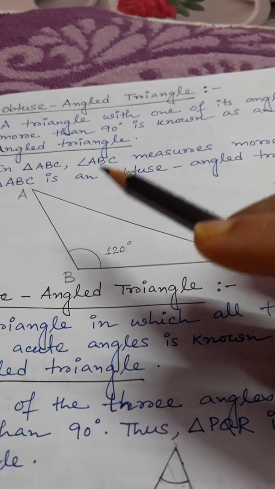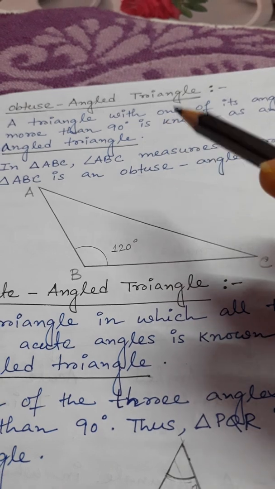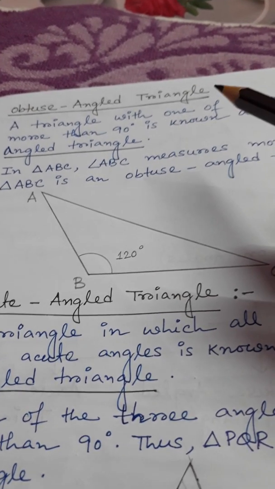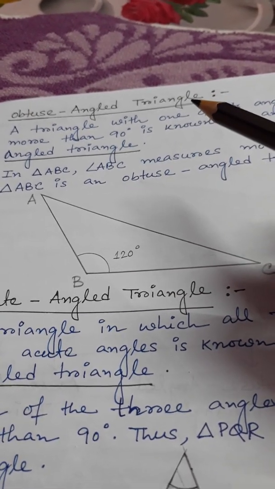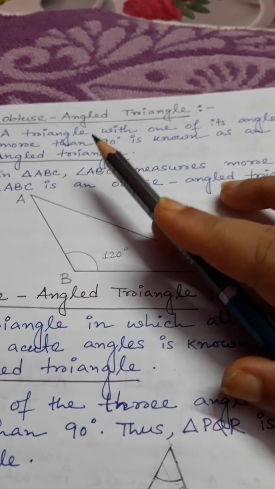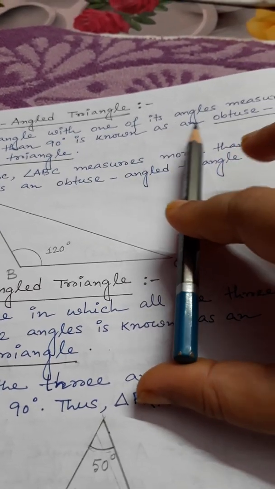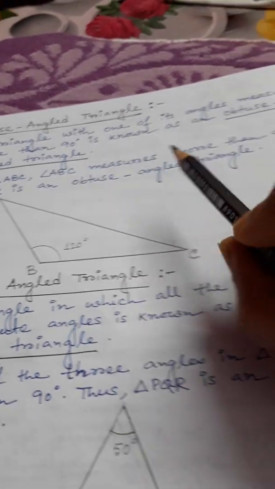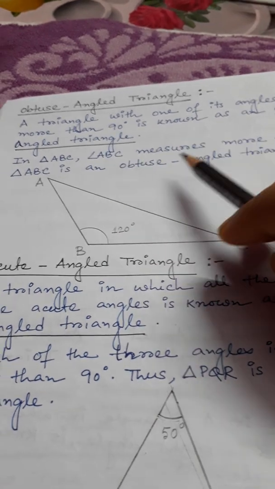In obtuse angle, already we learned the obtuse angle measures more than 90 degree but less than 180 degree. So you see here, a triangle with one of its angles measuring more than 90 degree is known as the obtuse angle triangle.